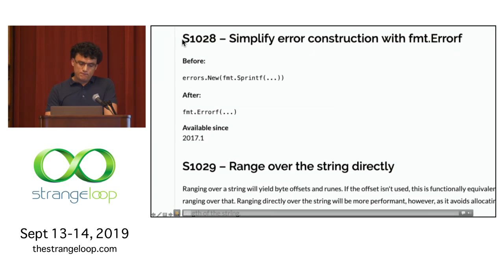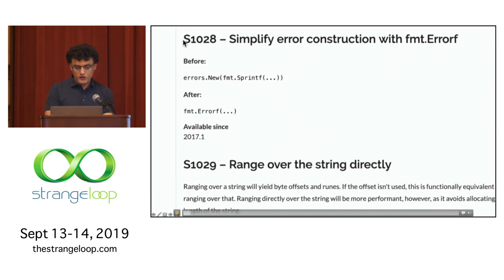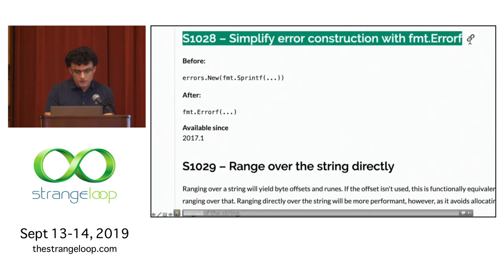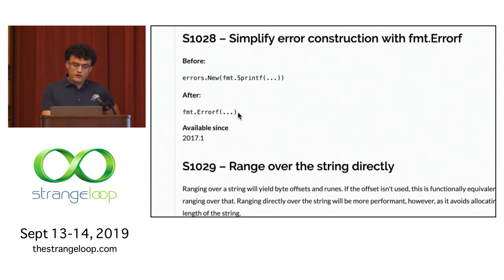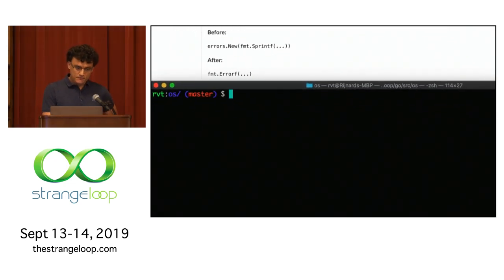So here, it turns out in Go, you can simplify some error constructions. Specifically, when you're constructing an error, you might write out some formatted string, and you can actually use a dedicated function called errorf to do that instead. This is documentation for a tool that does a lot of things in the underlying representation, the abstract syntax tree. I'm going to show you how you can turn documentation like this into an actionable code transformation that you just run in your code, and to do that declaratively.